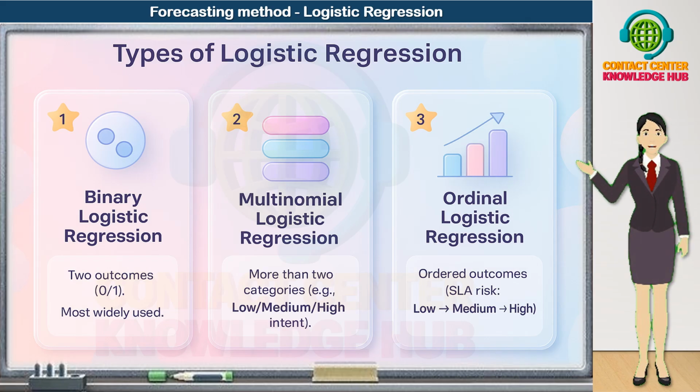To summarize, use binary logistic regression for two outcomes. Use multinomial logistic regression for three or more unordered categories. Use ordinal logistic regression when the categories are ranked or ordered, like risk levels or priority bands.